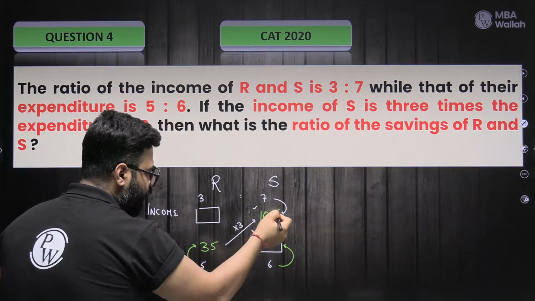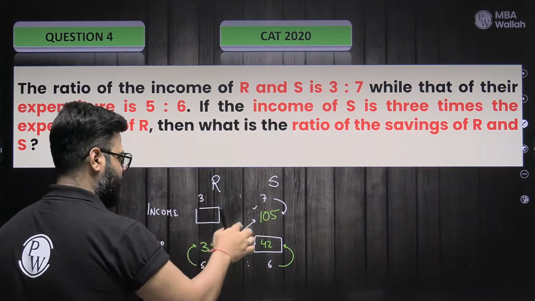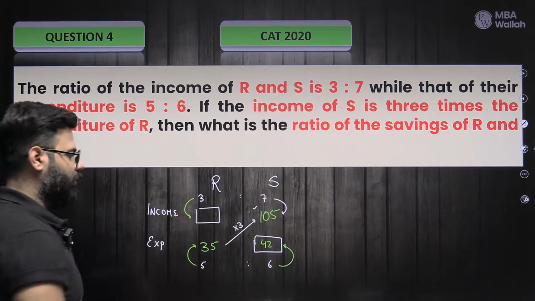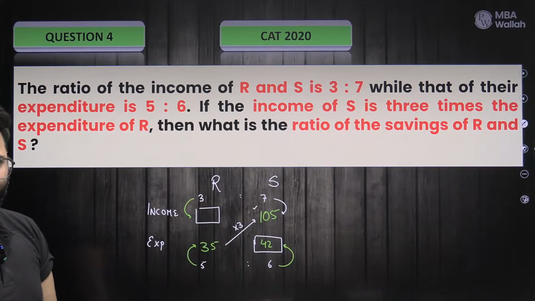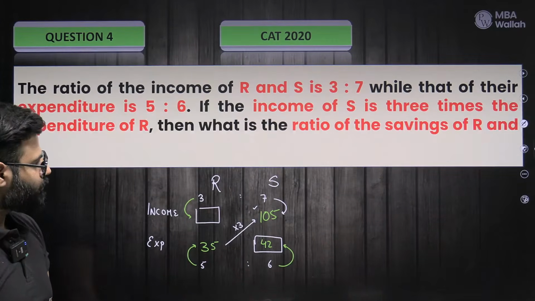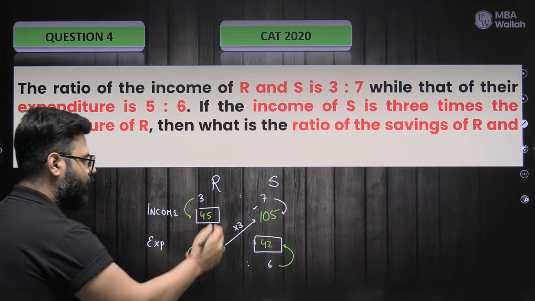7 fifteens are 105. We multiplied 5, 3 and 7. 7 is here. 5 threes are 15. 7 fifteens are 105. 3 fifteens are 45.